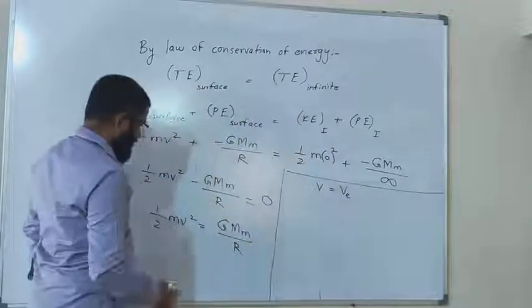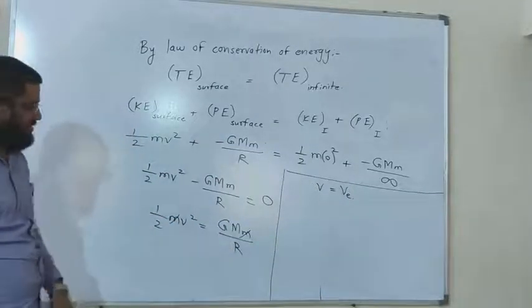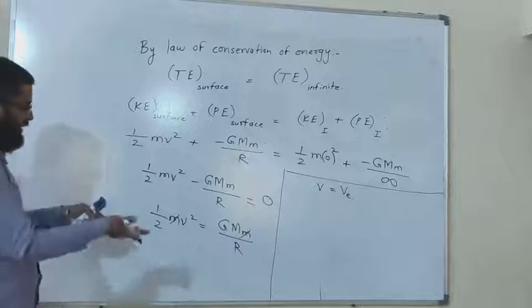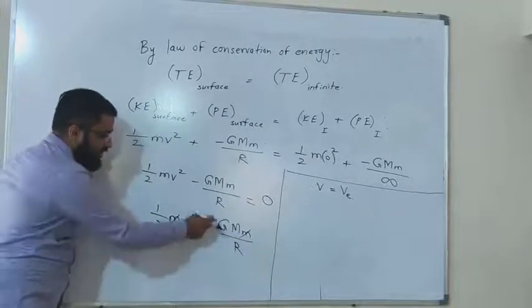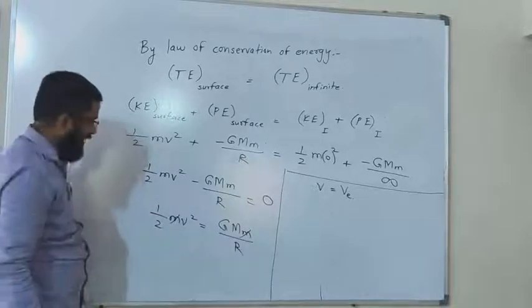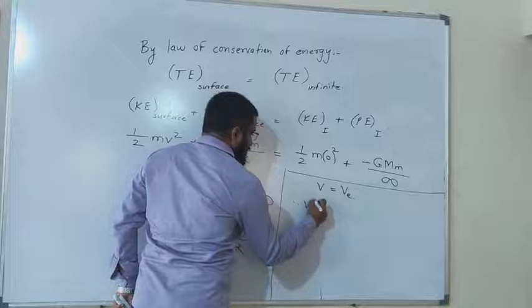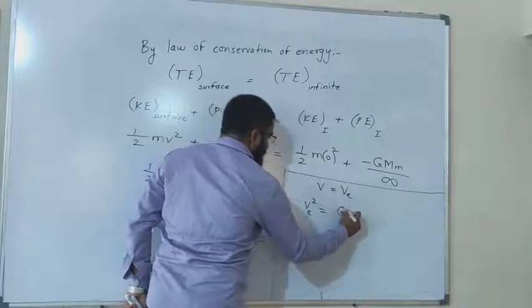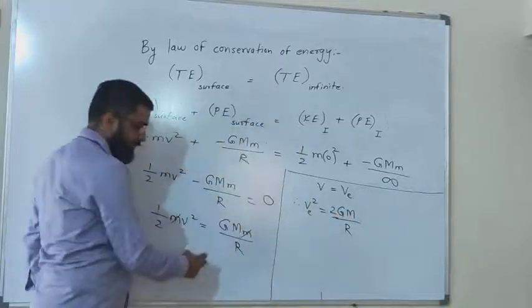what do I get? Both small m are similar on both sides, so I just cancel them out, and both 2s are... this 2 in the denominator will move to the numerator. What I get is ve square is equal to 2GM upon r.